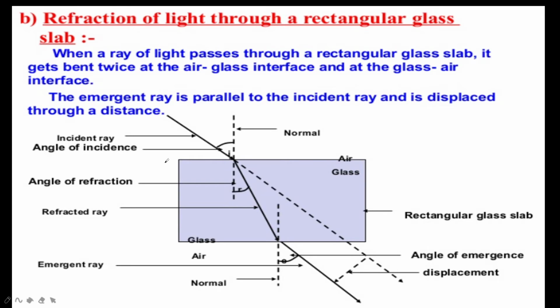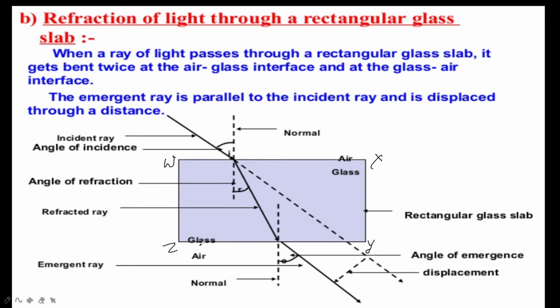Here W, X, Y, Z. So we have given these names to the glass slab.